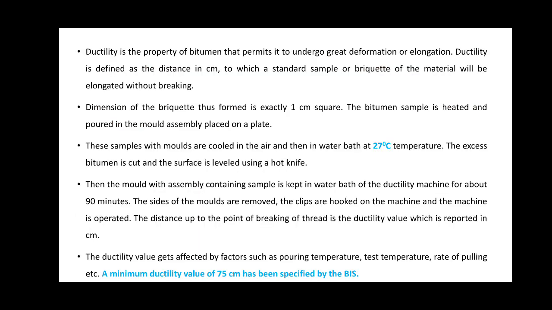The ductility values of the bitumen vary from 5 to 100 centimeters, and several agencies have specified the minimum ductility value for the various types of bituminous pavements. The minimum ductility value of 75 centimeters has been specified by the BIS.